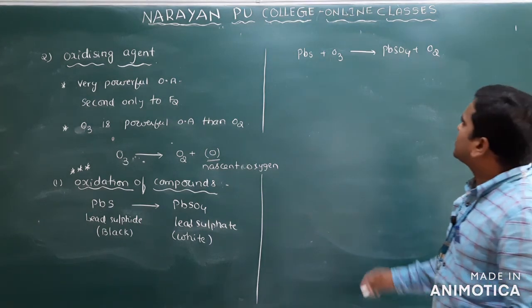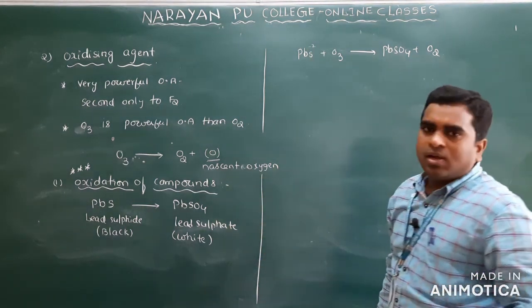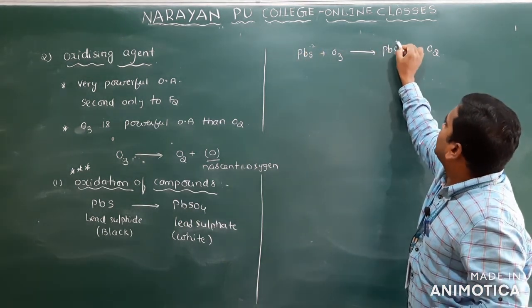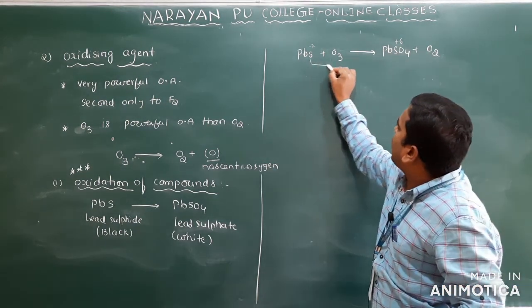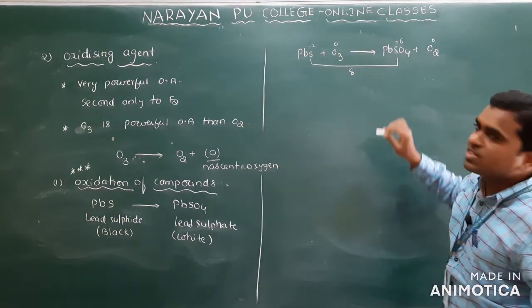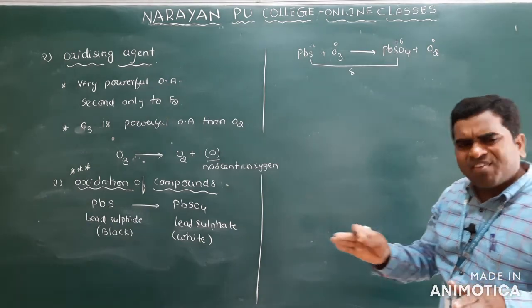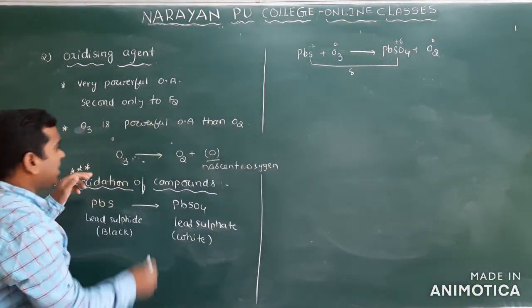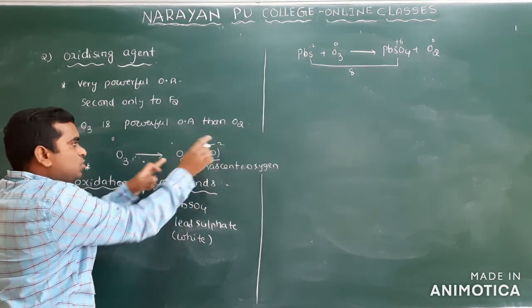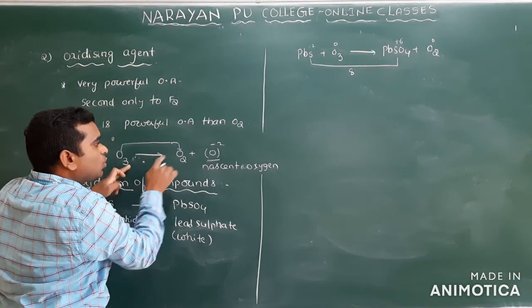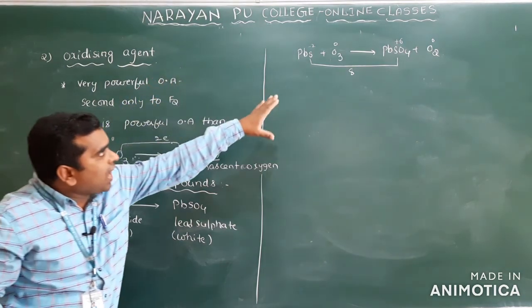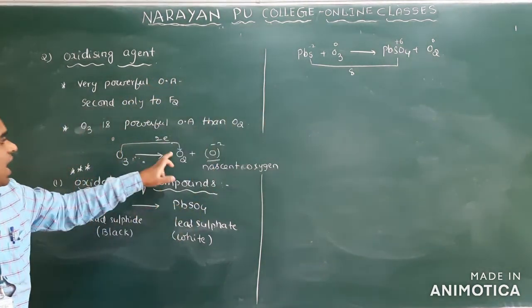Clear? To balance the equation, Pb is plus 2 here and also plus 2 there, it won't change. Sulfur goes from minus 2 to plus 6. So what is the total increase in oxidation state? 8. But here ozone is 0 and oxygen is also 0 in oxidation state. But for our understanding purpose, actually it is not correct, O3 gives rise to O2 and loses one oxygen. Oxygen means charge minus 2, so whenever ozone is converted into O2, it loses how many electrons? 2 electrons. So you have to take 2 here. Actually it is not correct, but for understanding purpose of how to balance the equation, I will explain this way.